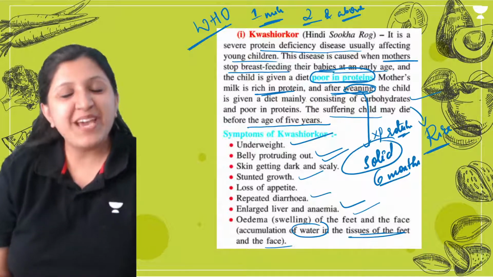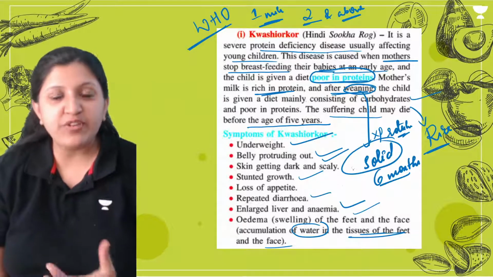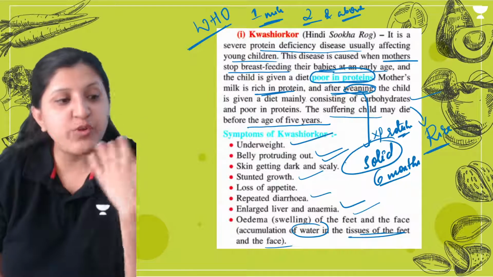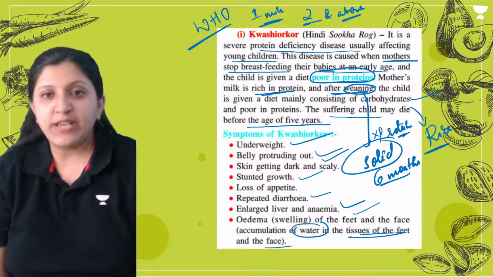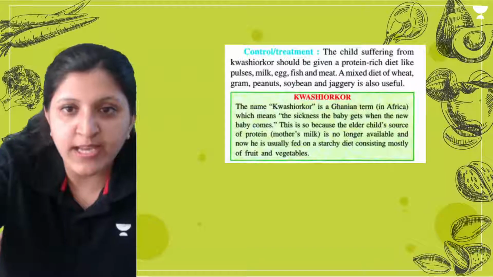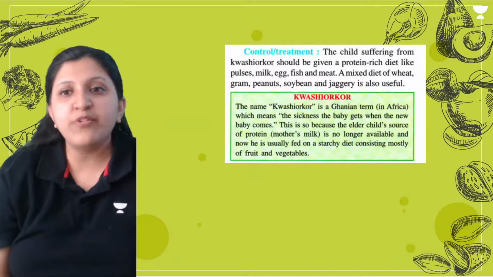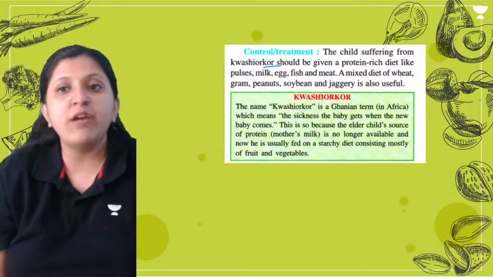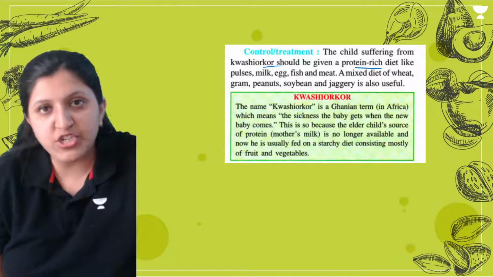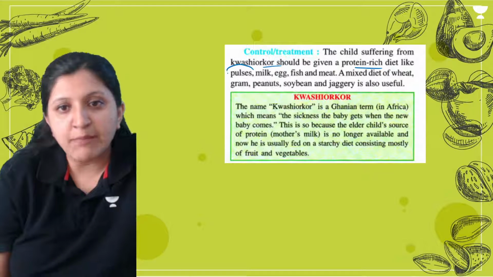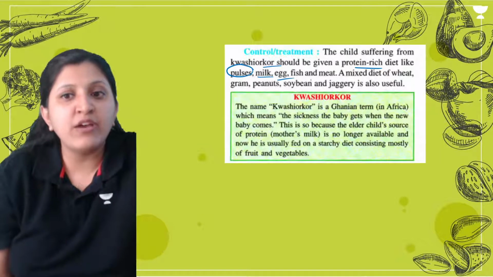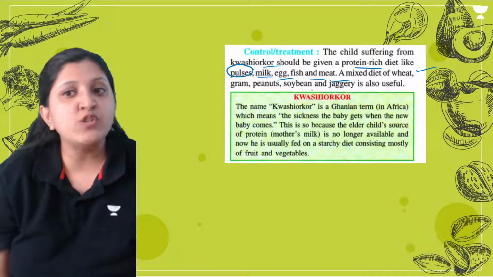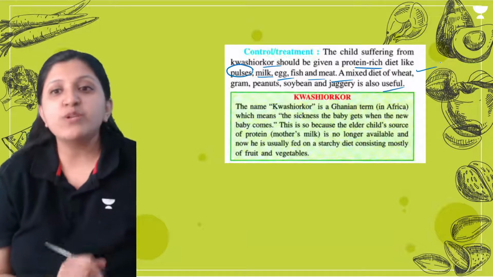So edema is swelling of the feet and basically the face, because water accumulation can occur in your feet and face if protein supply is not done. Control and treatment for a child suffering from kwashiorkor: they can be given a protein rich diet, like pulses, milk, egg, fish, meat, or a mixed diet of wheat, gram, peanuts, soybean, jaggery. This is also going to help.